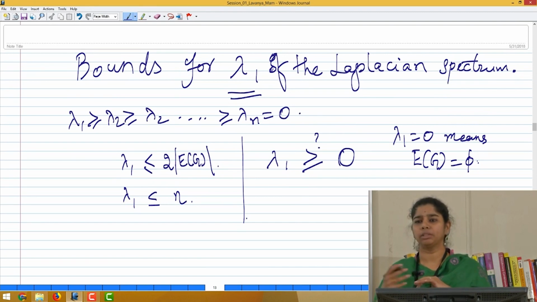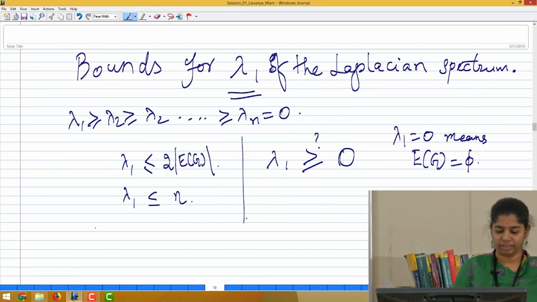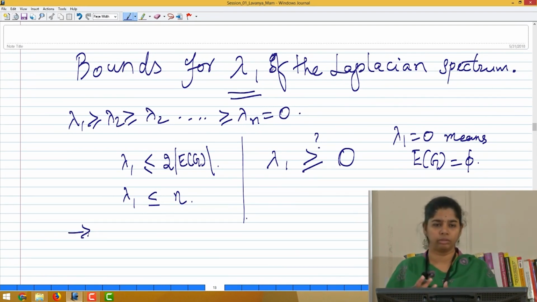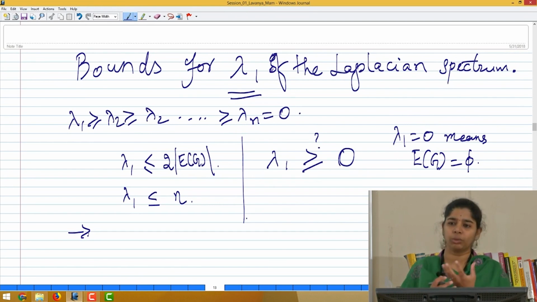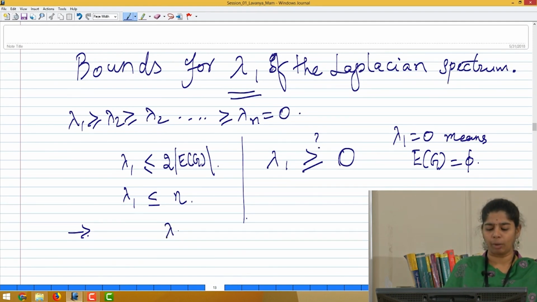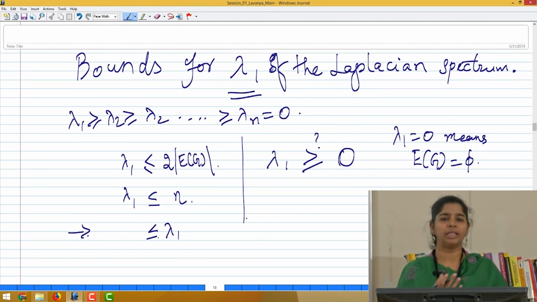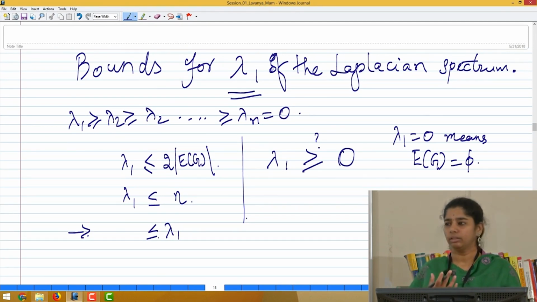What are the other possible bounds for the largest eigenvalue? Let me give you this result, but the proof is a little bit involved; we will be using the Cauchy-Schwarz inequality and other results to prove the bounds. Roughly, you can say that the lower bound for lambda 1 has to be at least the max degree, delta.